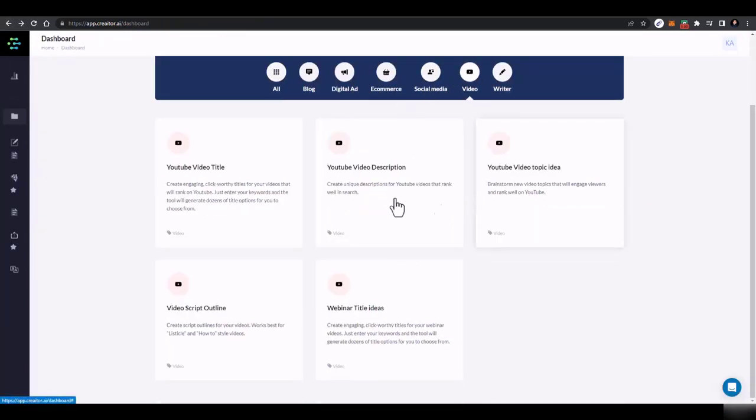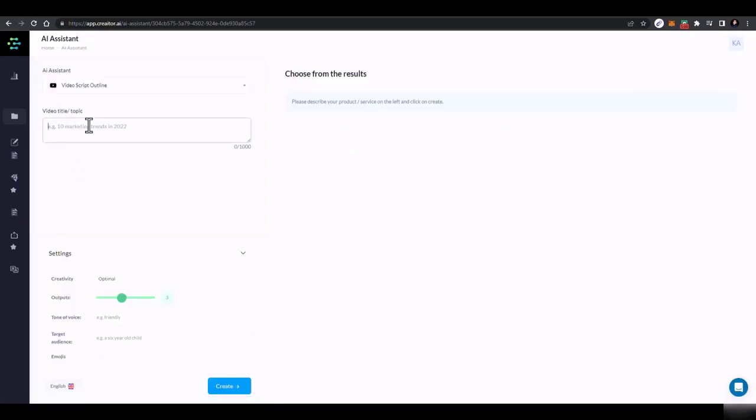Now again, we'll go to video, and let's say you want to create a video description, so a script. What I'll do is go to this script outline, and I'll add the topic, and I'll click on create.